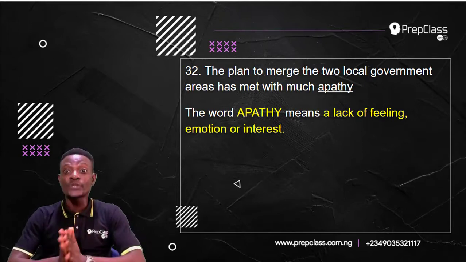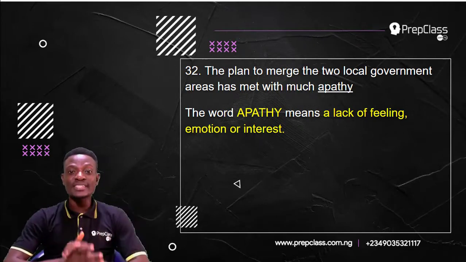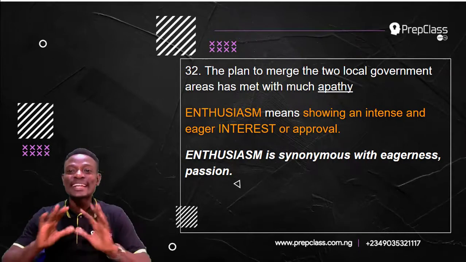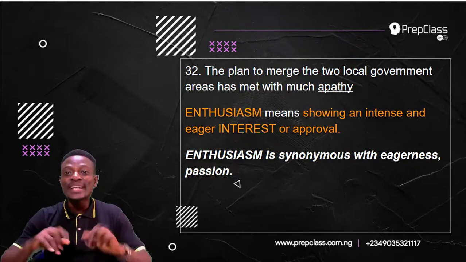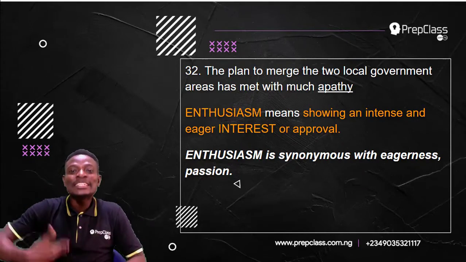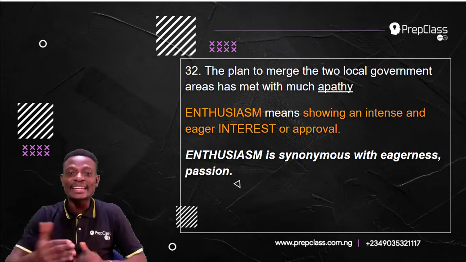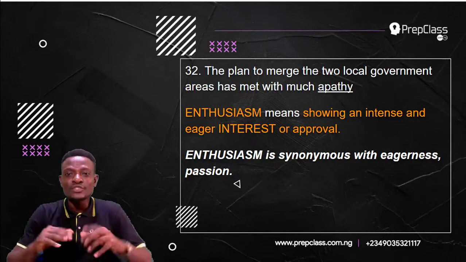So, which of the options is the opposite of apathy? Amongst the options, the word enthusiasm means showing an intense and eager interest or approval. You have interest. Enthusiasm is synonymous with eagerness and passion. Enthusiasm means you are interested.